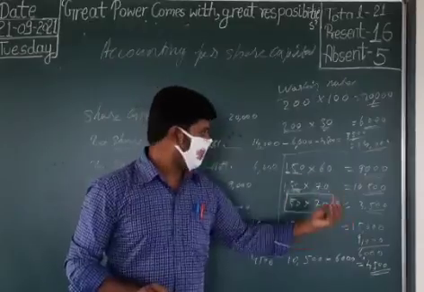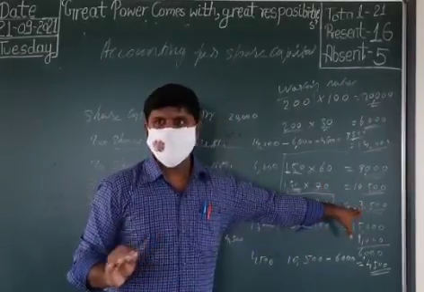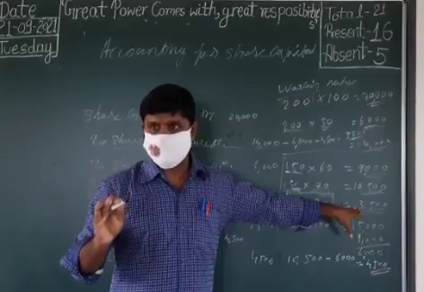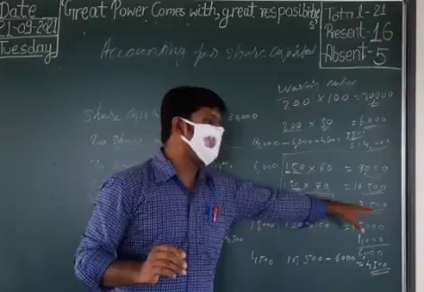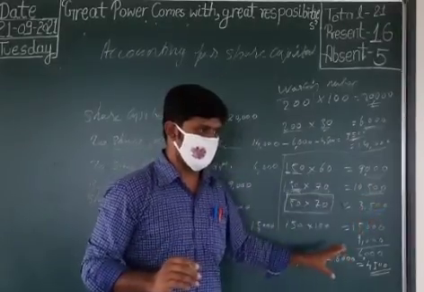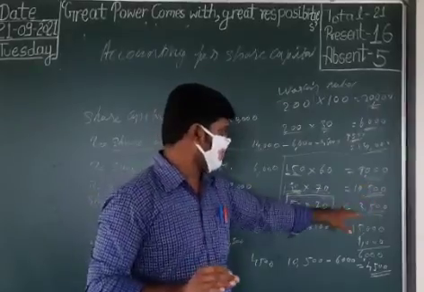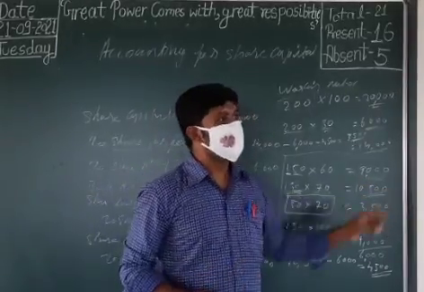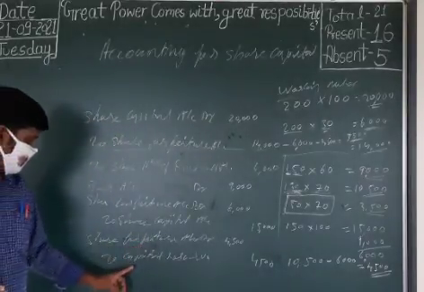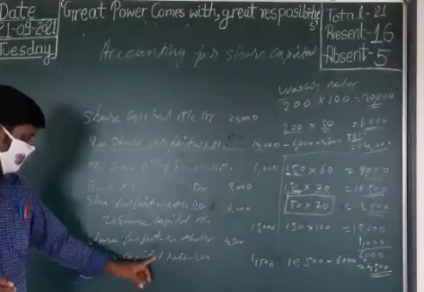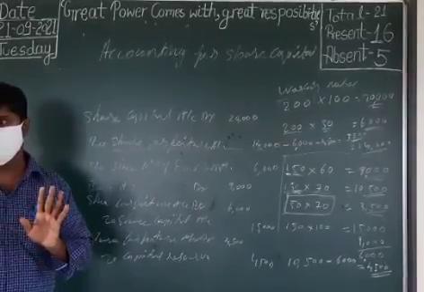They can also give a discount less than this amount. If any amount less than this 3,500 is given as discount, that remaining amount will also be transferred to capital reserve account. Clear now, all of you? Yes, sir.